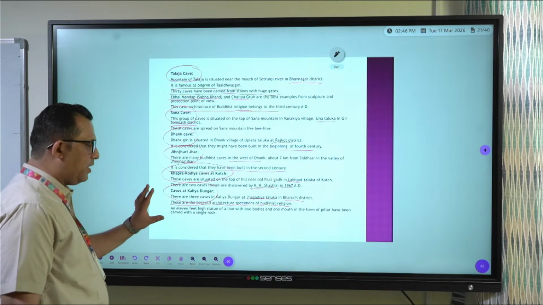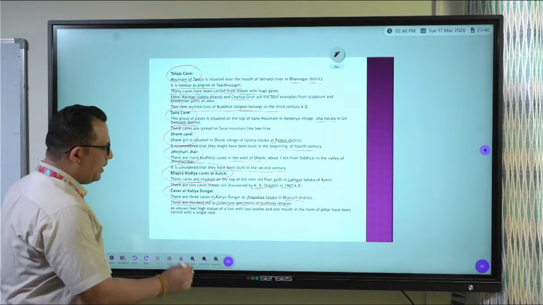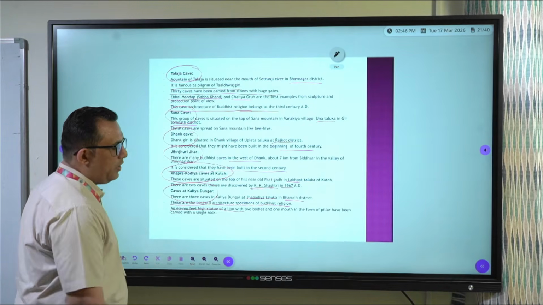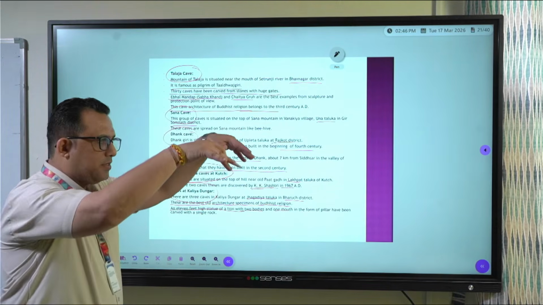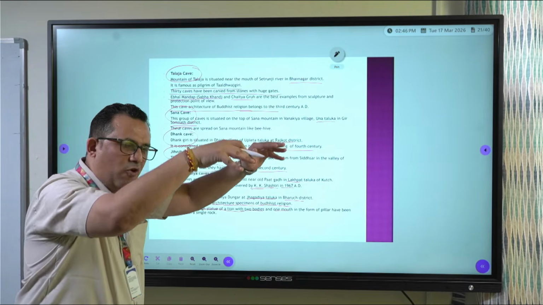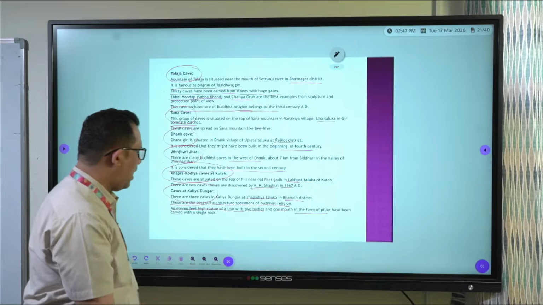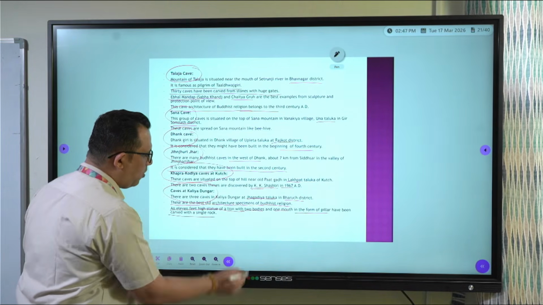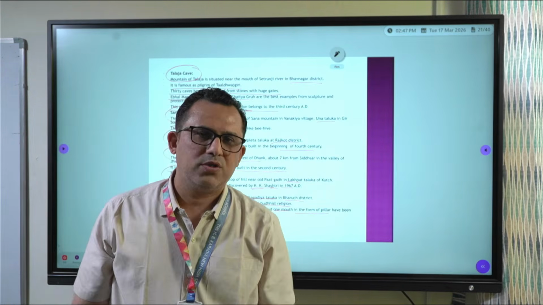And what is the peculiarity of Kapadia Dungar caves at Bharuch, in Jhangadia Taluka? An 11-feet high statue of a lion with 2 bodies and 1 mouth. Now 2 bodies, that means having pillar form. In the form of pillar, 2 bodies and 1 mouth. At 11 feet, it's very high, carved from a single rock. That is the peculiarity about Kapadia Dungar cave at Bharuch.